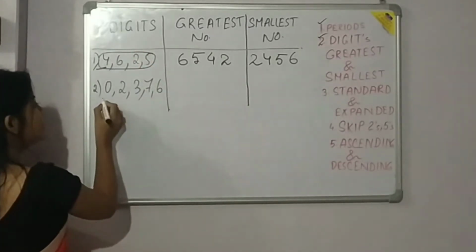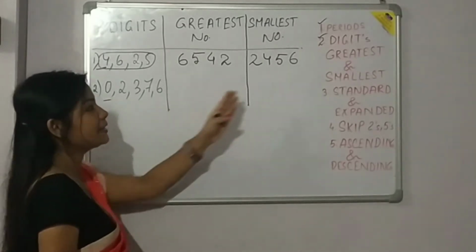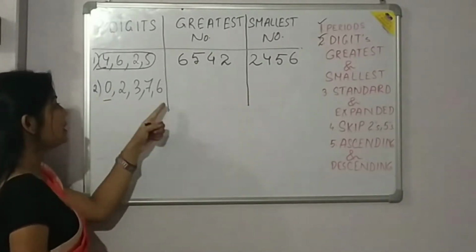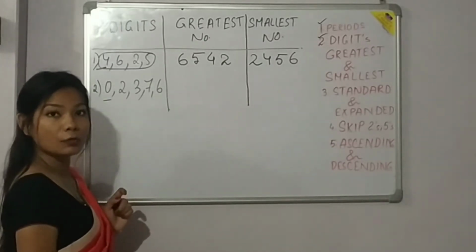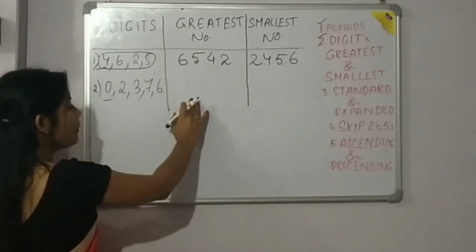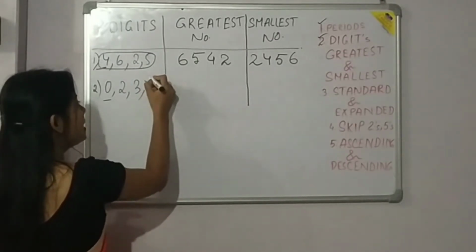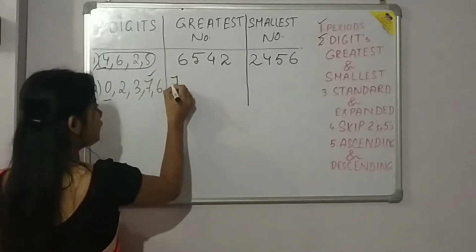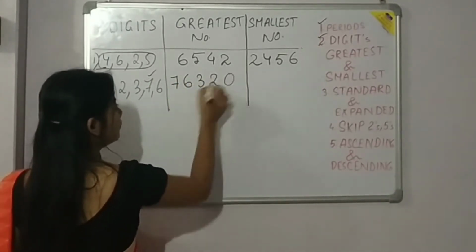Next, if 0 is added, then how to write the smallest number, because here 0 is the smallest among these 5 numbers. So how to do it? First of all, let me write the greatest number. So we have understood, we will start from the greater number. Here 7 is the greater one. So first of all we will write 7 and then 6 and then 3, 2, 0.